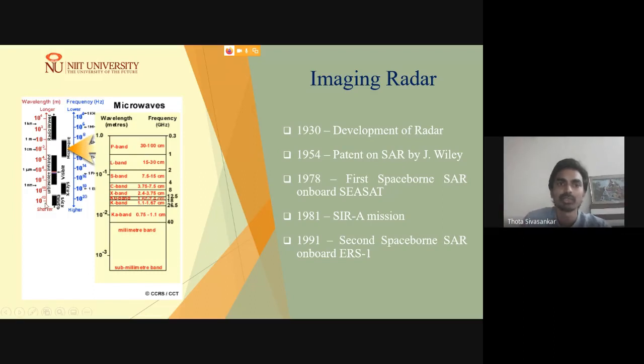Then only will we get better and more precise information about the Earth surface. So most synthetic aperture radars work in the P, L, S, C, and X band ranges, rather than the Ku, K, and Ka bands and shorter wavelengths. Due to their longer wavelengths, they can penetrate haze as well as cloud cover, and provide uninterrupted images with which you can do a number of applications.